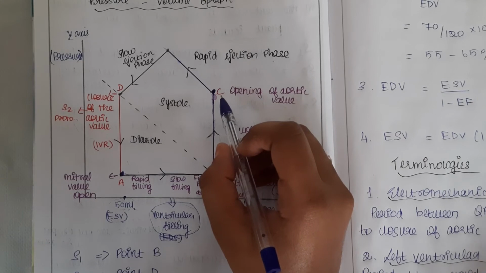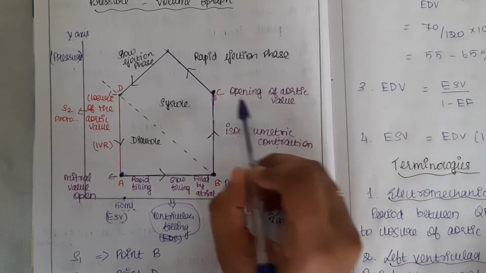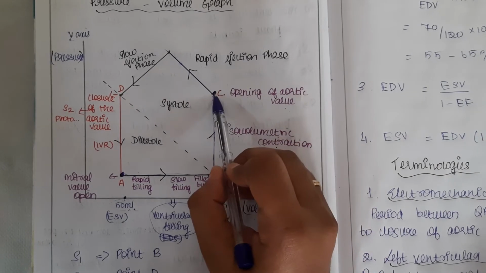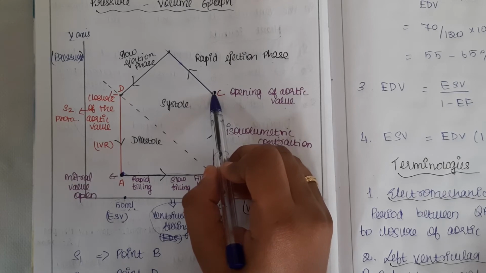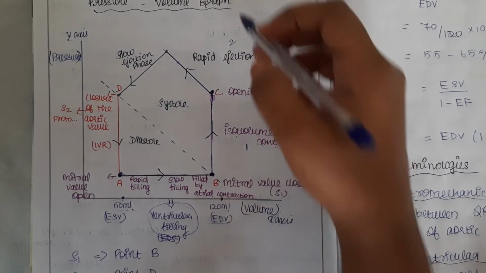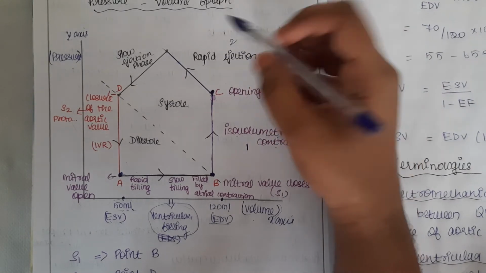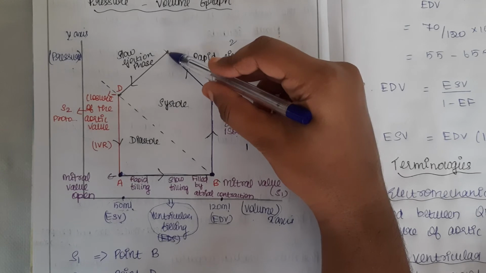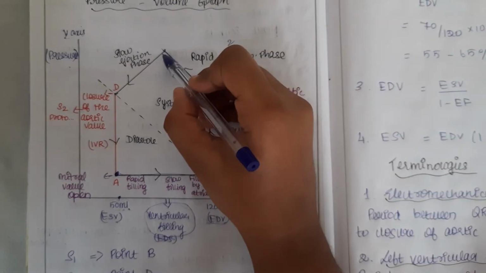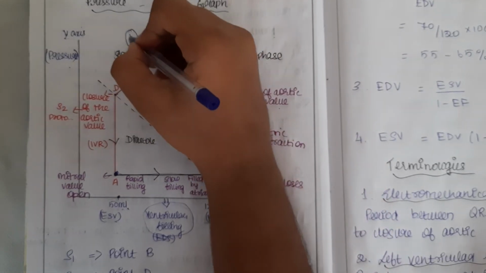So what happens here? This isovolumetric contraction ends with the opening of the aortic valve. So what happens? Blood will be rapidly ejected. So this is the second phase. This is the first phase. So the rapid ejection phase happens. Gradually it goes, and then comes the slow ejection phase. Slowly blood will be ejected. Sorry, this is the third phase.